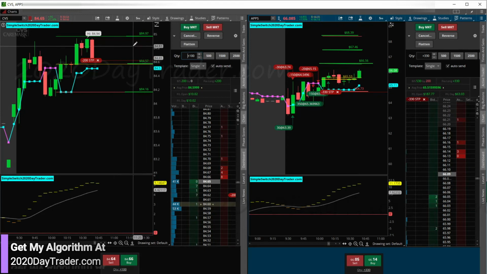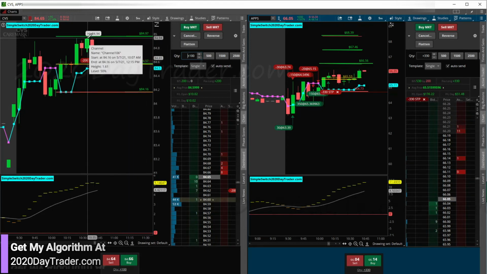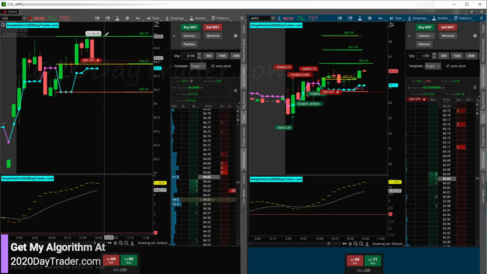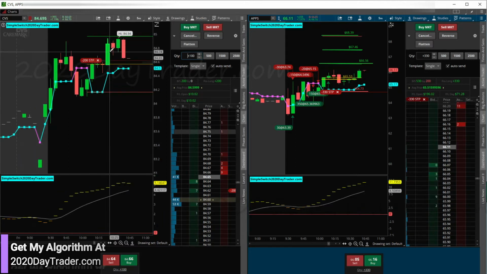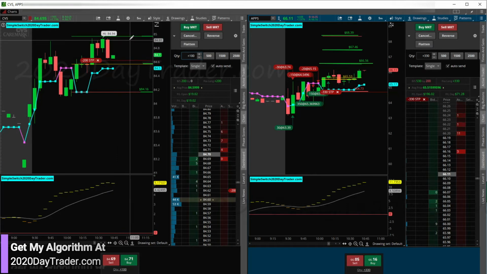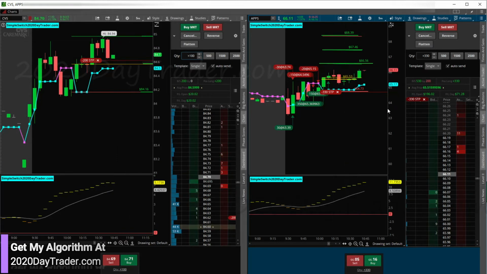All right, so CVS, I stepped out of the office, so I didn't see this other hit right here. I probably just took my trade off the table or moved my stop to really close to break even. They're like pennies away. Didn't see that. Looks like we might get stopped out. If we get another run on it, I'll take my trade off the table.